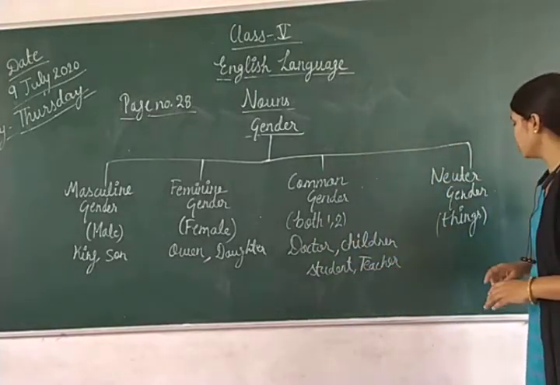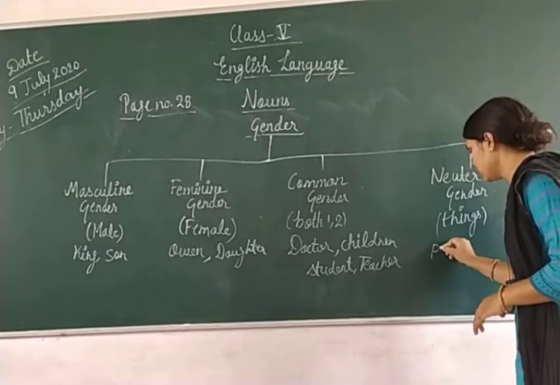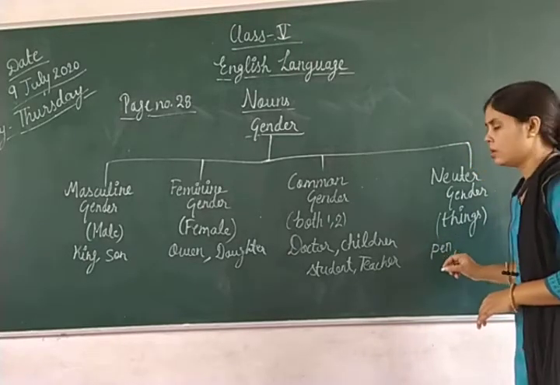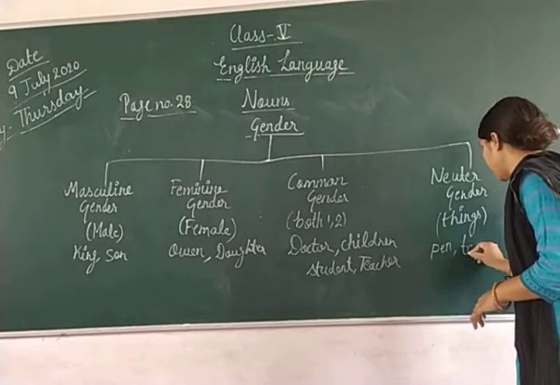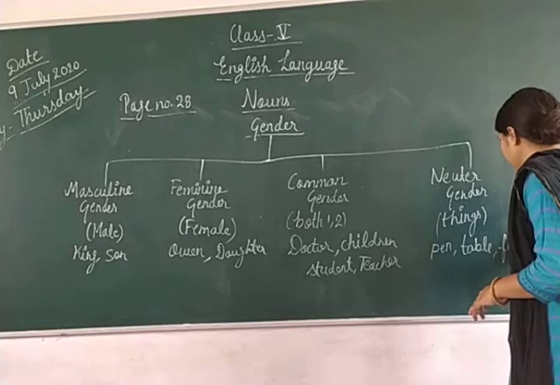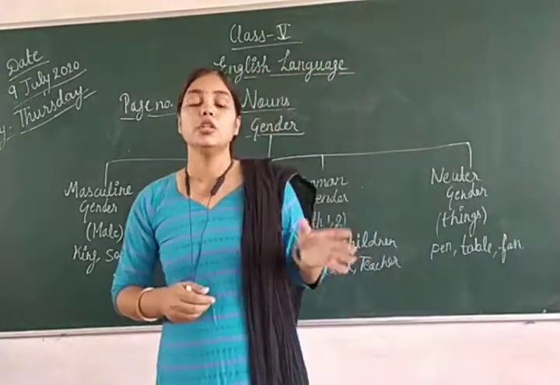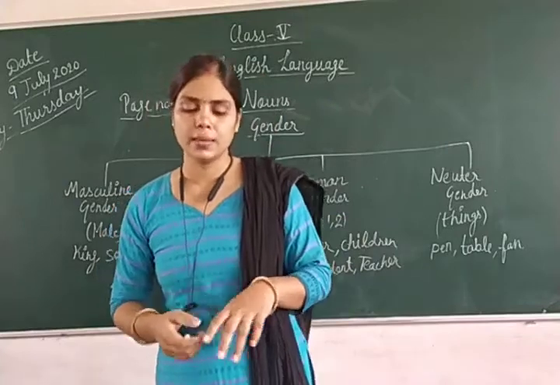Now move on to the neuter gender. Neuter gender is like pen, table, fan. These are non-living things, so they will come in neuter gender, right?